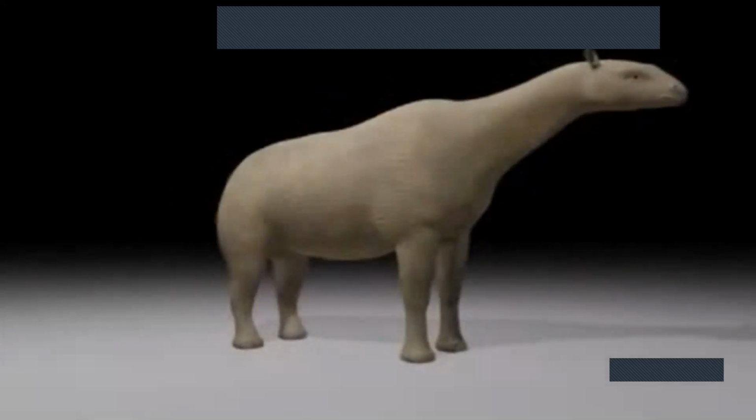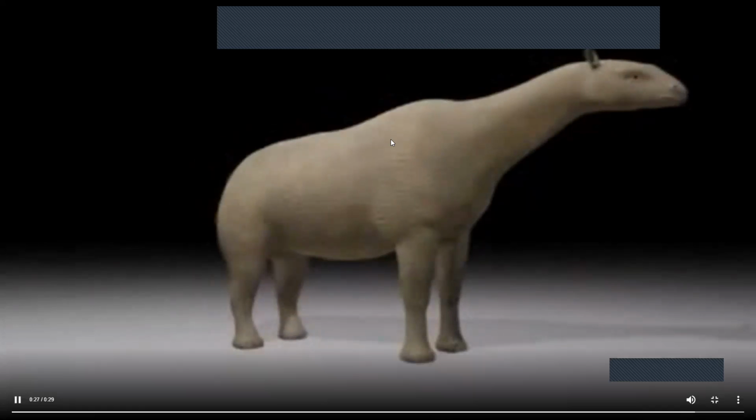It didn't worry about predators. Paraceratherium was too big. However, scientists believe it became extinct because it just couldn't find enough to eat.